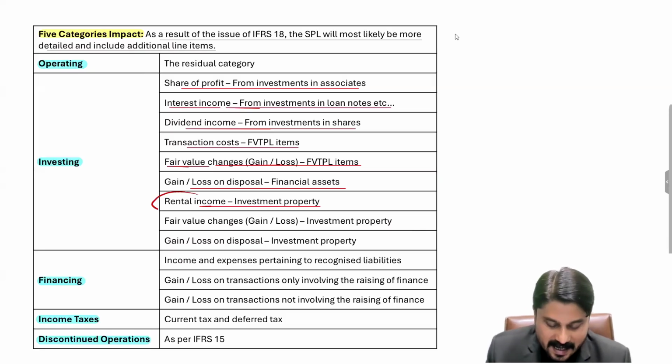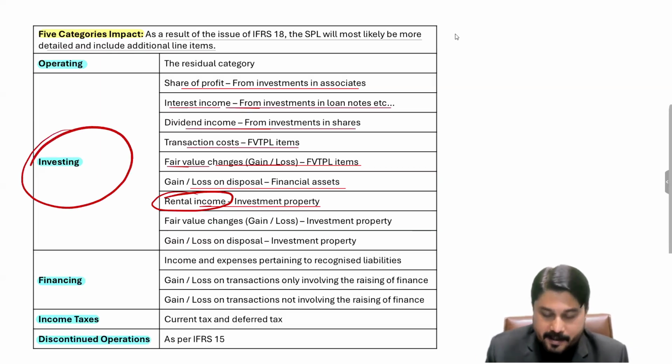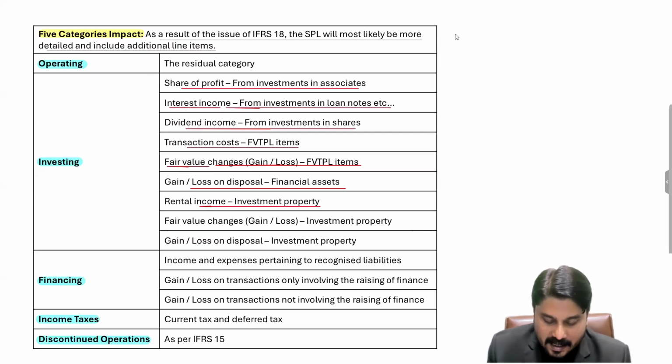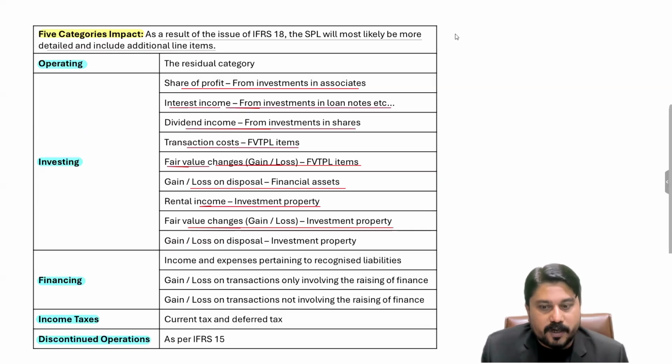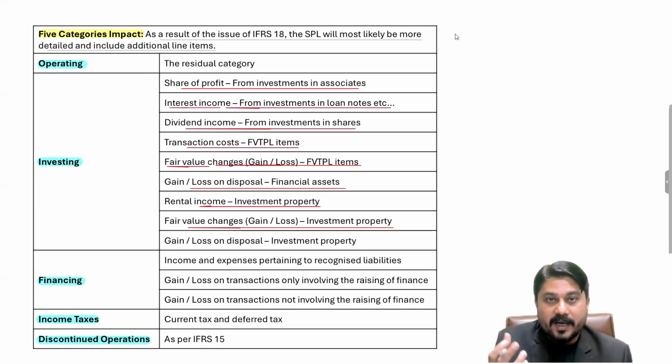So if any rental income is earned on this investment, that income and any related expense will be reported over here. And now, under the fair value model of IAS 40, investment property is to be measured at fair value at each reporting date, and any fair value changes are reported to P&L. So in P&L, where will these increases or decreases, these changes in value, be reported?